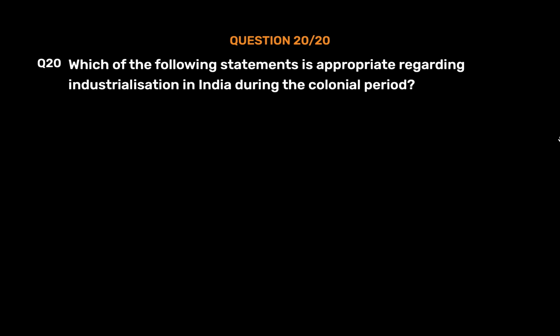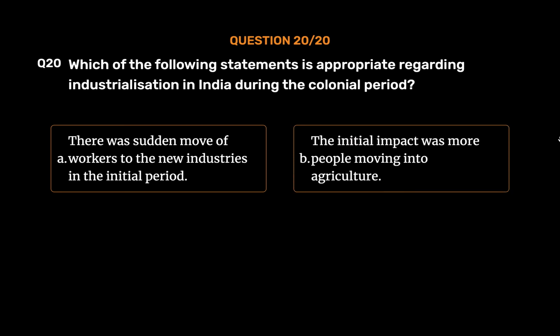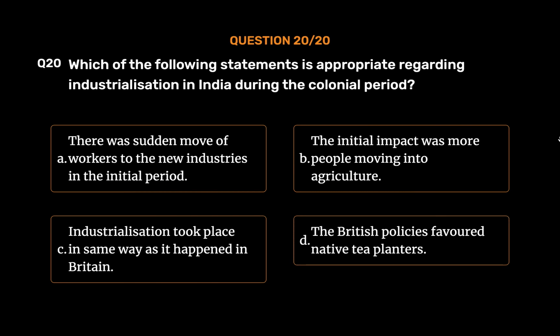Question number 20. Which of the following statements is appropriate regarding industrialization in India during the colonial period? Option A. There was a sudden move of workers to the new industries in the initial period. Option B. The initial impact was more people moving into agriculture. Option C. Industrialization took place in the same way as it happened in Britain. Option D. The British policies favored native tea planters. The correct answer is Option D. The British policies favored native tea planters.